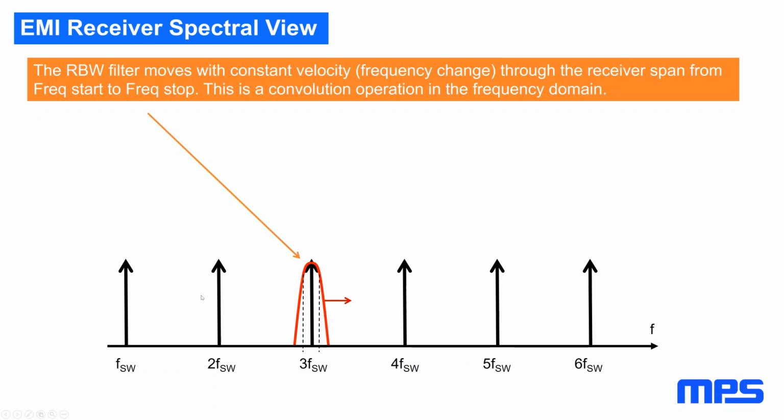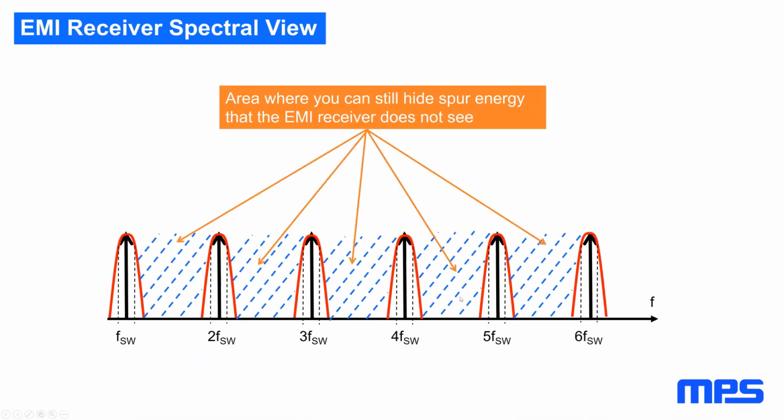In general, what the EMI receiver does is a convolution operation in the frequency domain, where your resolution bandwidth filter is convolved over your spurs. And if you do that, every individual spur is actually widened by the resolution bandwidth filter. In order to hide some energy, there is some area between these spurs that your EMI receiver will not see and will not detect.